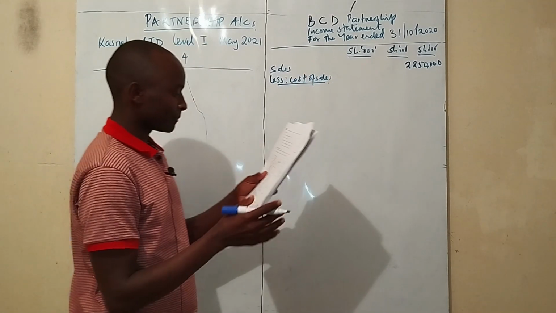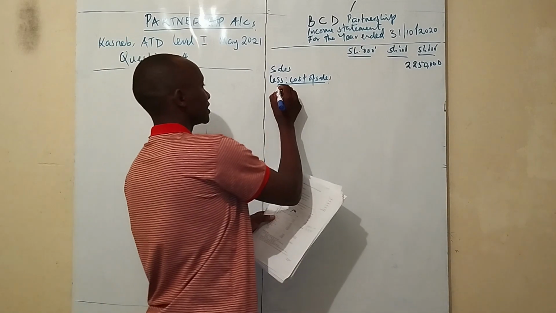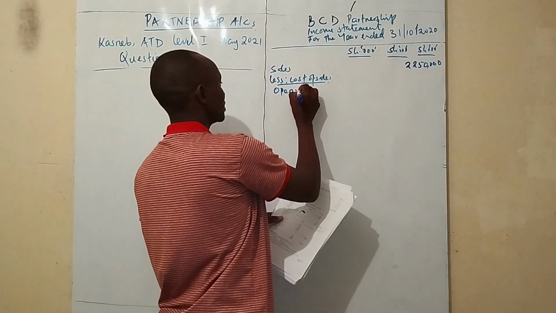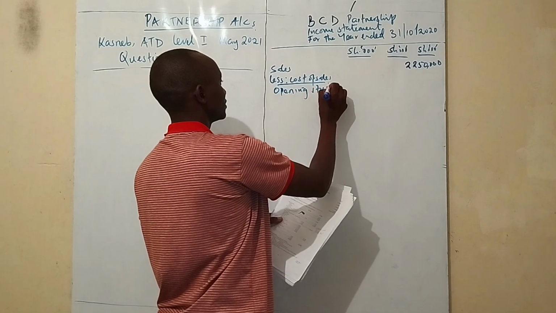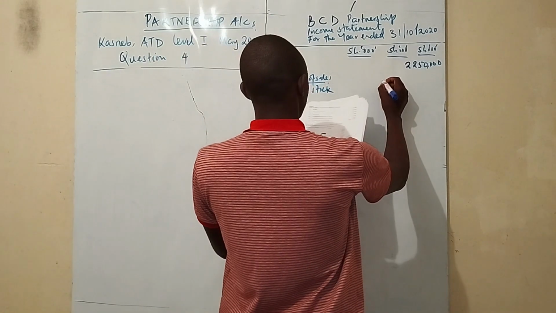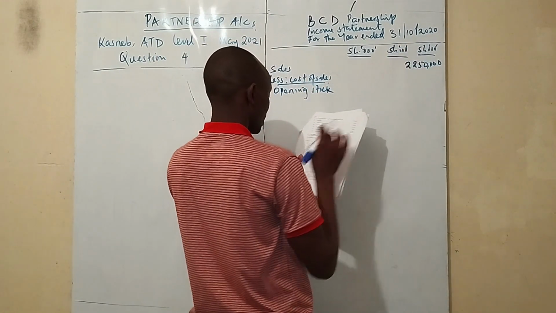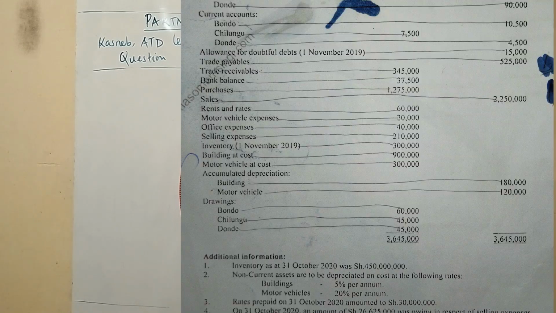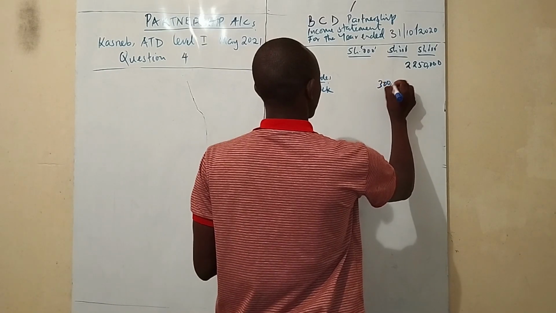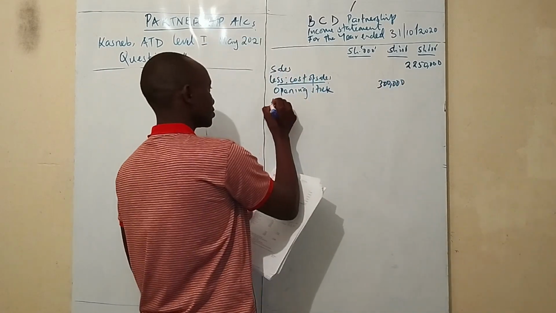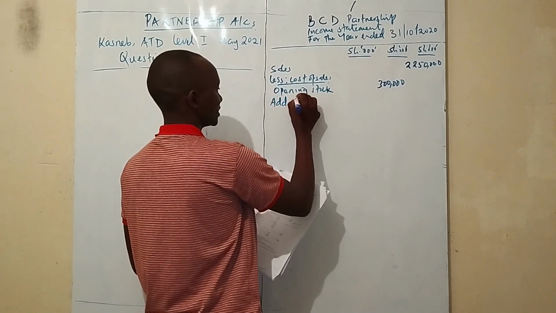Cost of sales. Now, cost of sales starts with the opening stock, obvious. Opening stock you put in the second column. So we have the inventory as at 1st November 2019 being 300,000. Then to this opening stock we add purchases.